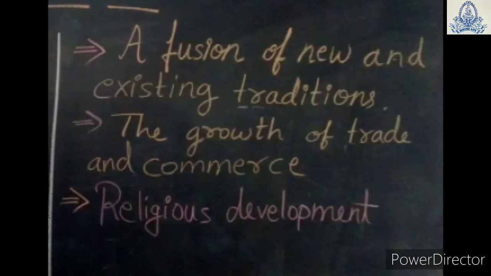Now all this past we can understand, and how? With the sources only. There are types of sources by which we can understand all this past. The historians are the people who find out about the past and write about it.